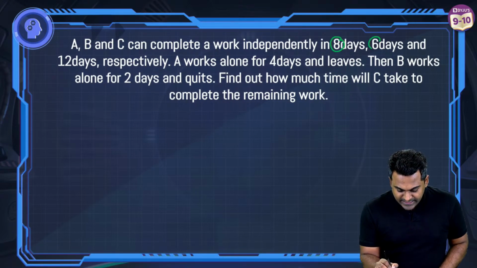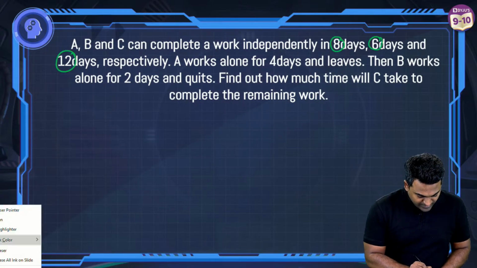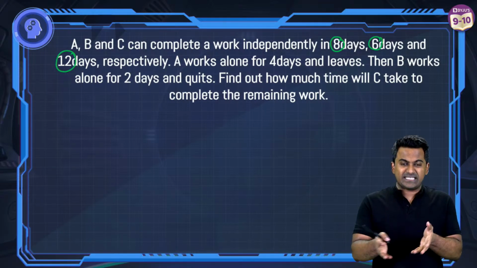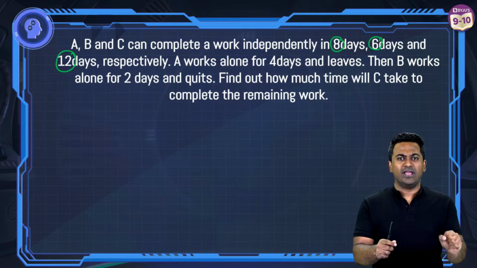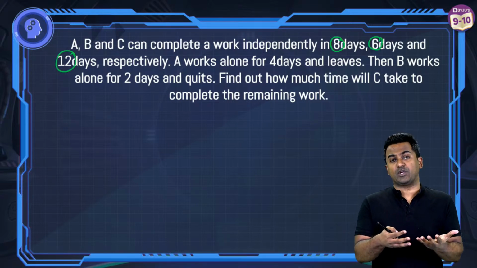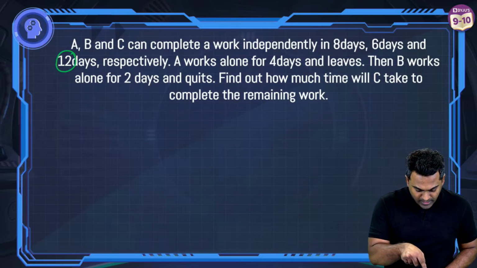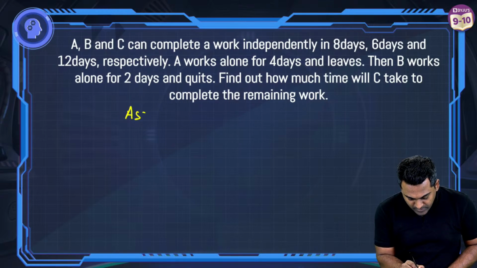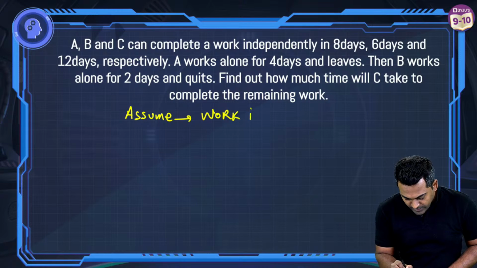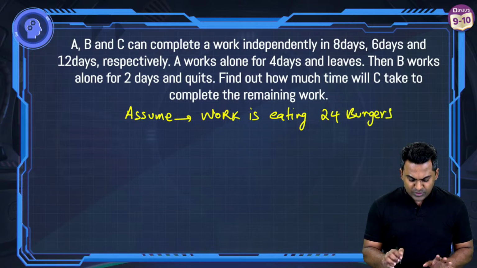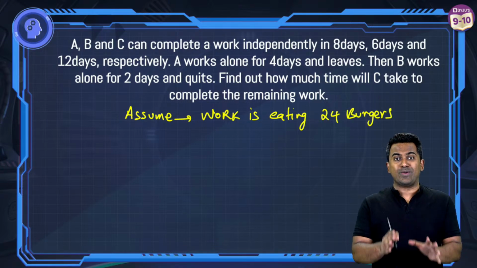8, 6 and 12. I will pick a number which is divisible by 8, 6 and 12. You can pick any number, by the way. The reason why I'm picking this number is because it's going to give me easy calculation. So the number is going to be 24. Now let us assume that the work here is eating 24 burgers.